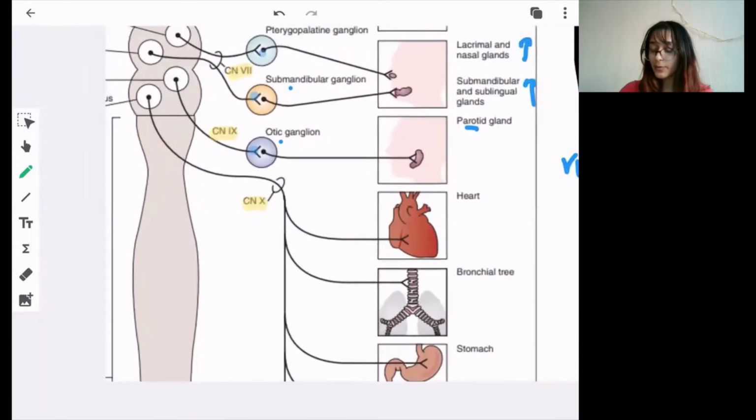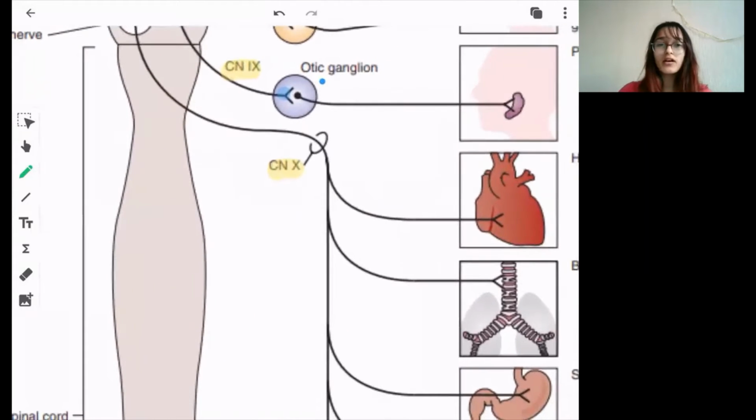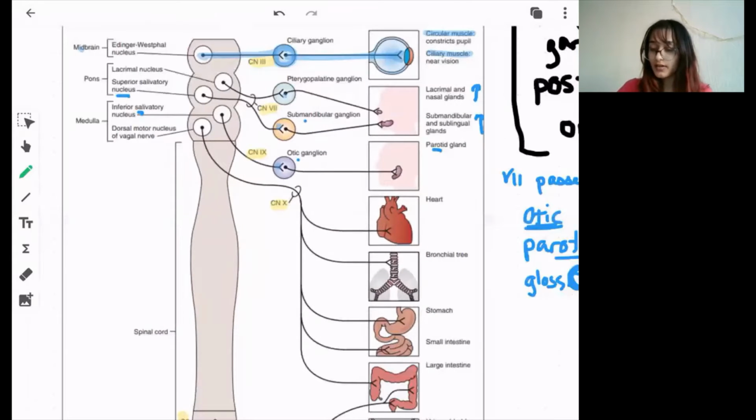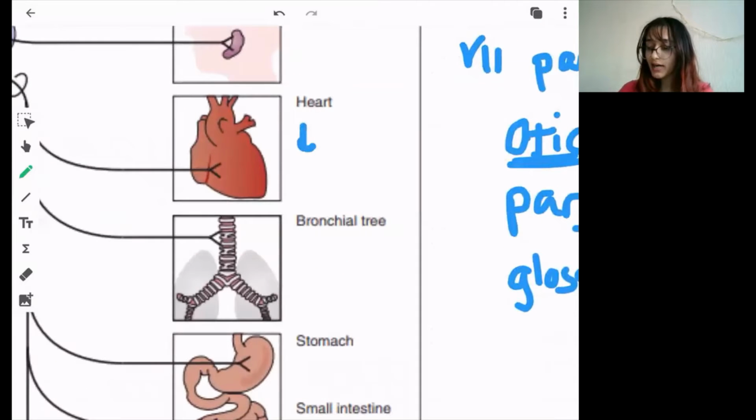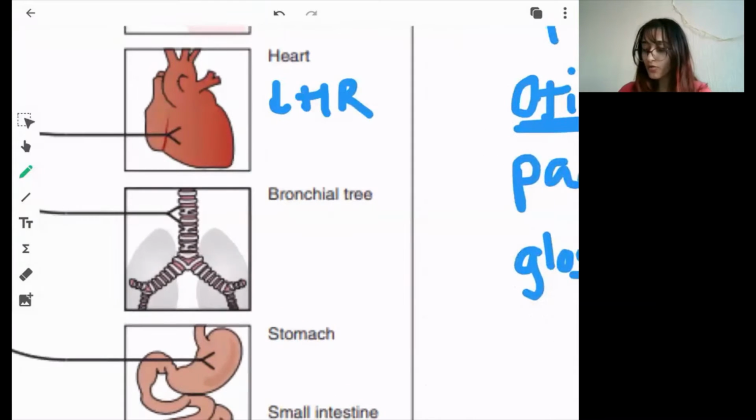Next up, the vagus nerve. The vagus nerve has the largest distribution among all the cranial nerves for the parasympathetic supply. You can say it supplies the heart, and obviously it decreases the heart rate. It supplies the bronchial tree and causes bronchoconstriction.